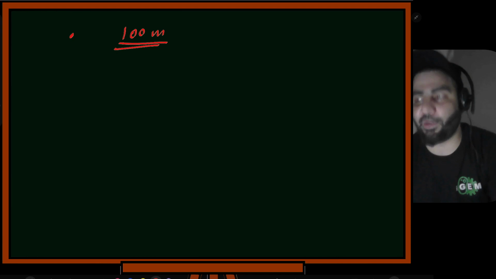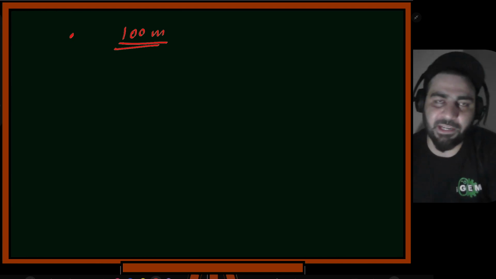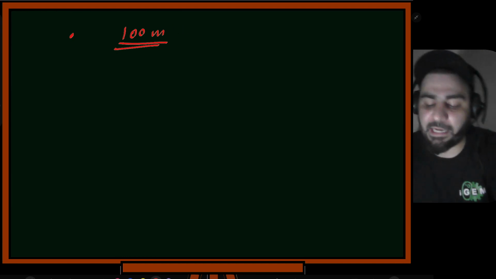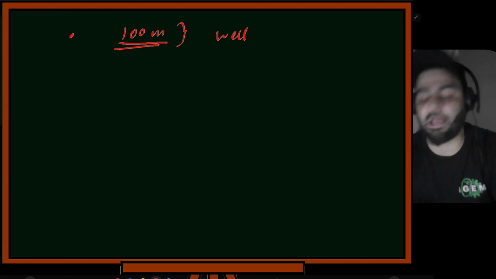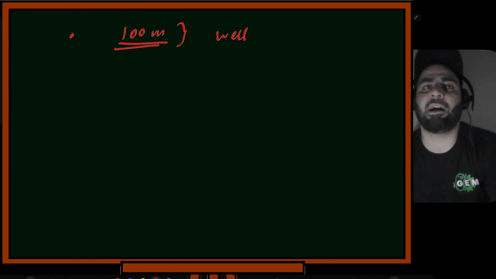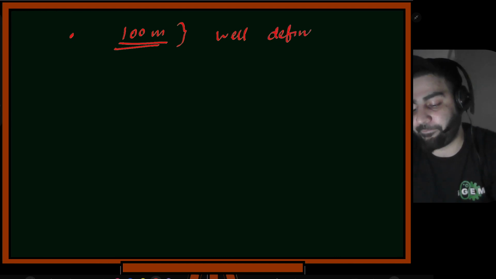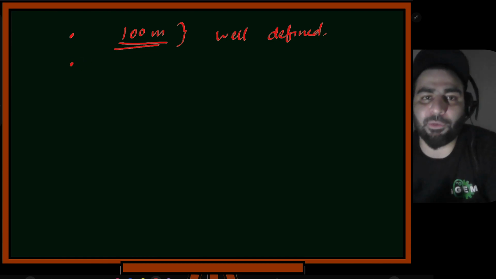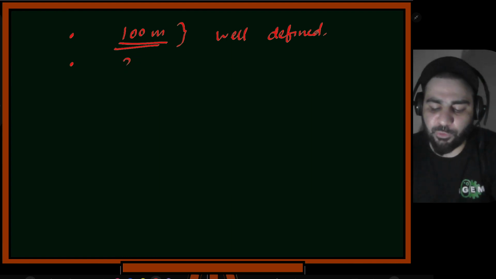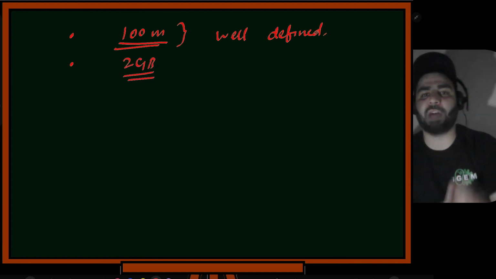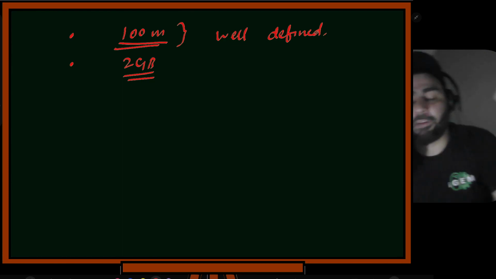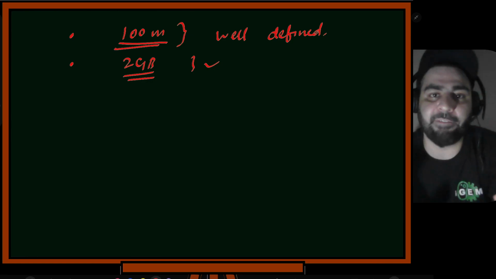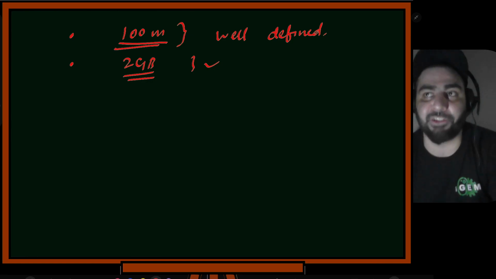If I give you 100 meters of, let's suppose, cloth, and I measure it here, and I send it back to, let's suppose, China or somewhere, and they measure it there, this 100 meter is well defined. Everybody has the same definition of this 100 meters. And some other quantity, let's suppose some metric, like the amount of data I'll be using while transmitting this, let's suppose I'll use some 2 GBs of data. So now I'm quantifying these details. When I quantify these details, whatever I understand by this, you also understand the same. This is called well defined. These things have proper definitions.